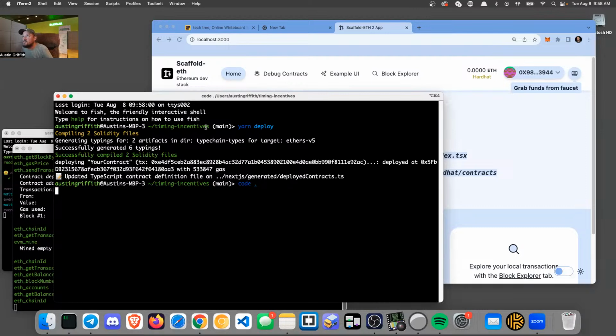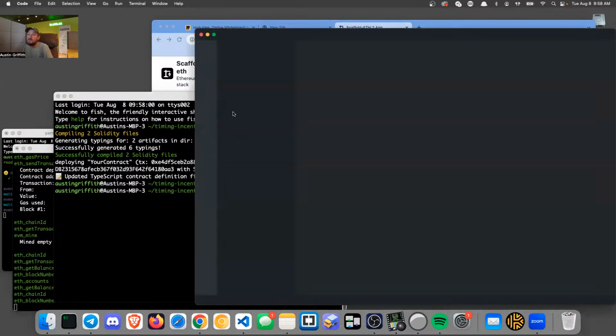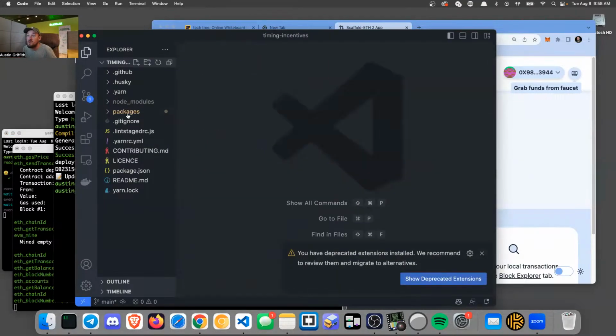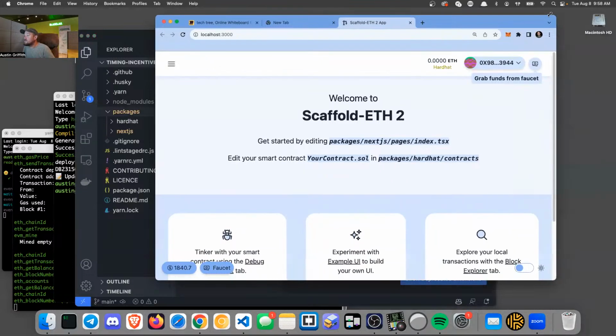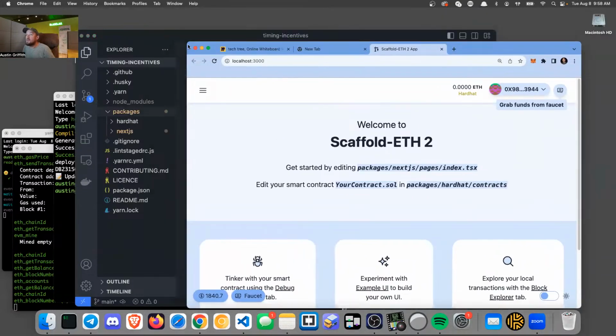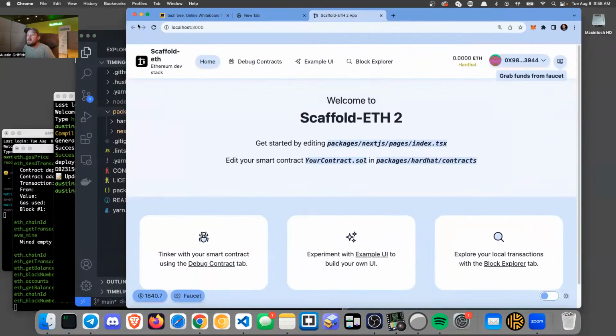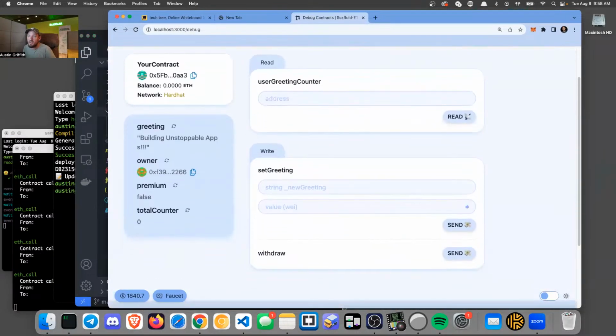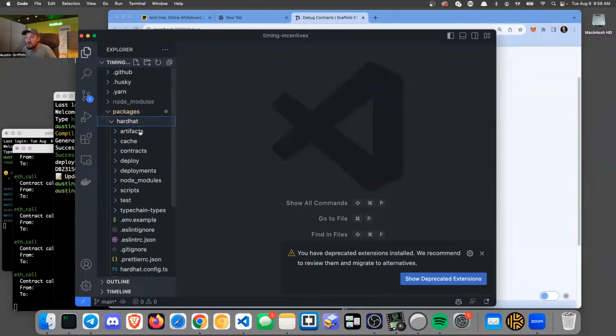So npx create-eth starts you out with this setup where you have Hardhat and Next.js or Foundry and Next.js, depending on whichever one you choose. And then you have this nice front end that auto adapts to your smart contract as you deploy it. So let's go tinker with our smart contract.